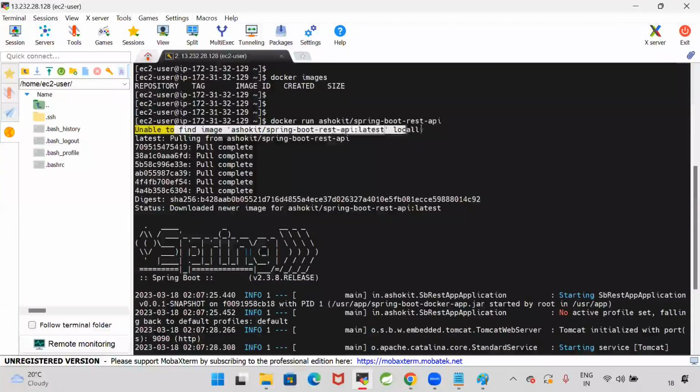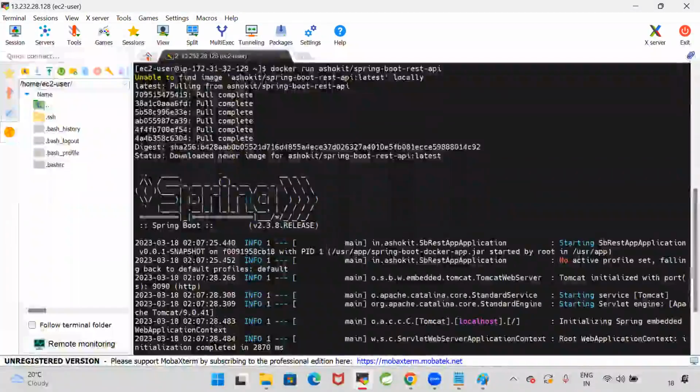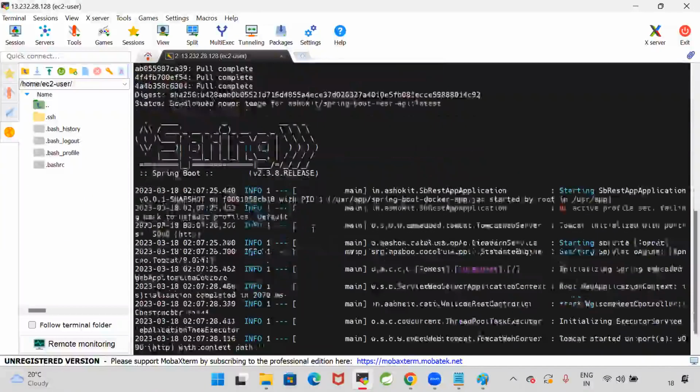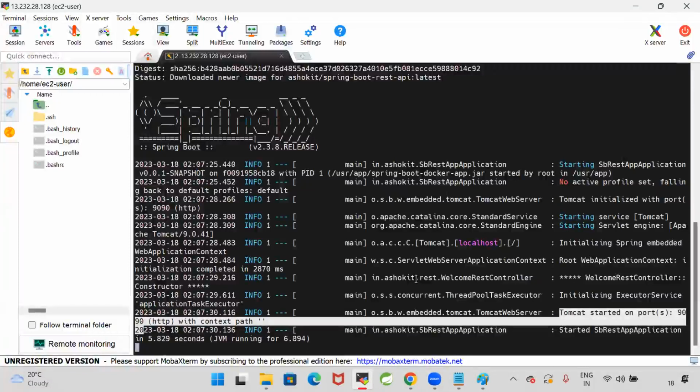So when the image is not available locally, it is pulling that image from the Docker Hub. After pulling the image, it is running the image. What is the meaning of running the image? Running our application. In that image, our application code is available, and Java software is available. Using that Java software, it executed my Spring Boot application jar file. Once the Spring Boot application is executed, we can see the Tomcat server started with port number 9090. I have configured a customized port number for this Spring Boot application.